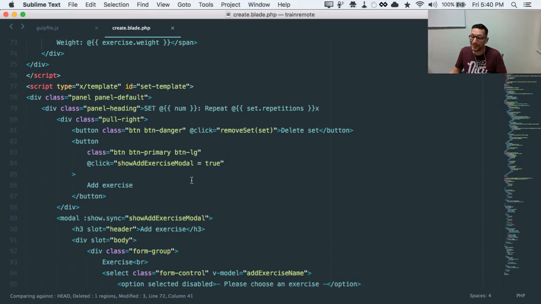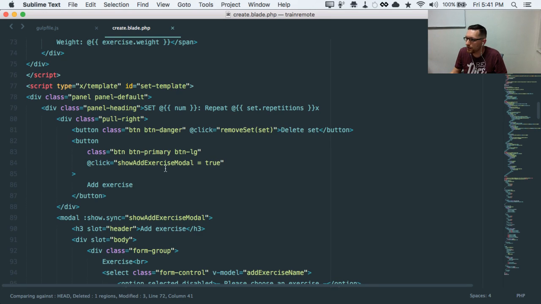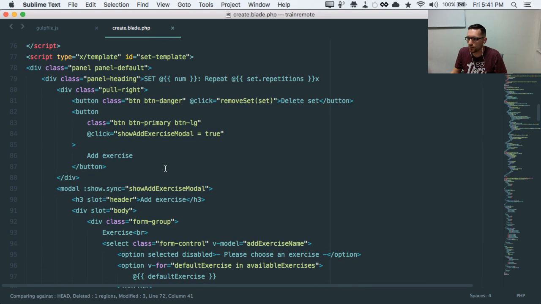And again, what I did was I built all these and then piece by piece I extracted templates from them. So I extracted components. I first extracted the set, and then I extracted the exercise from the set, and then I also extracted the modal, which I just stole from the Vue.js example page.